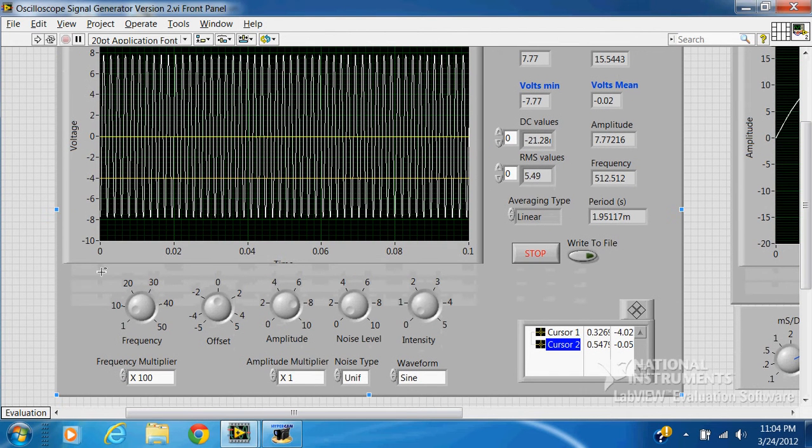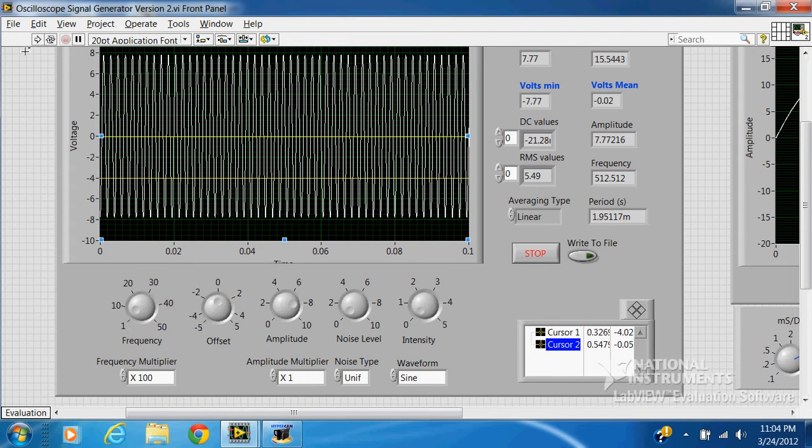And then down here we have the controls. We have frequency, offset, amplitude, noise level, and intensity. We also have a frequency multiplier down here, which will multiply the frequency by whatever is read on the dial. We have an amplitude multiplier, which will multiply whatever is read on the dial value of the amplitude. We have a new noise type. You can select uniform or Gaussian. And then as far as a waveform, you can select sine, sawtooth, triangle, or square.